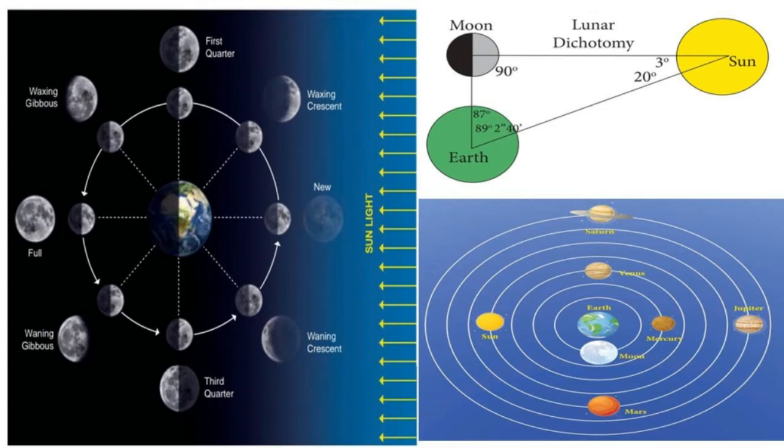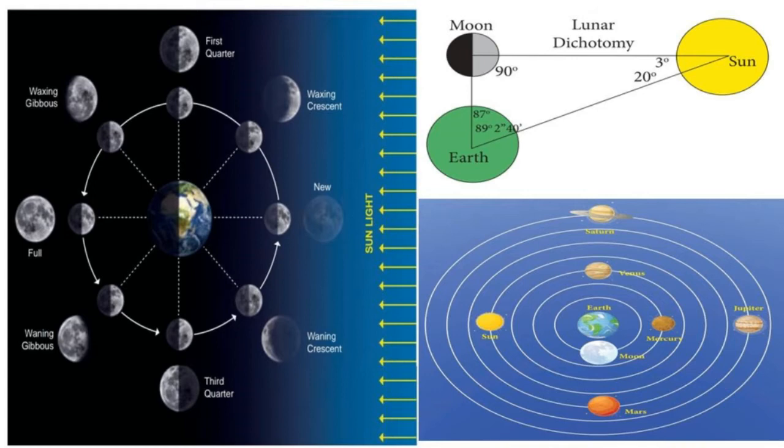Now look at the moon when it is behind the earth. Now the portion of the moon illuminated by the sun is totally towards the earth. The dark side is away from the earth. This means the moon will appear to be round in the sky. This is full moon.